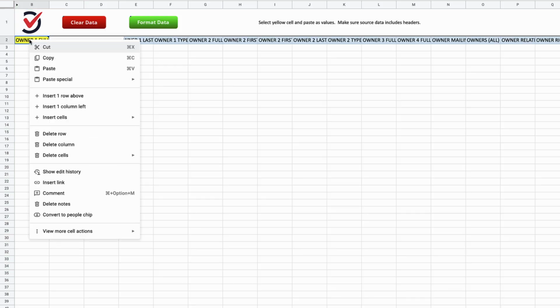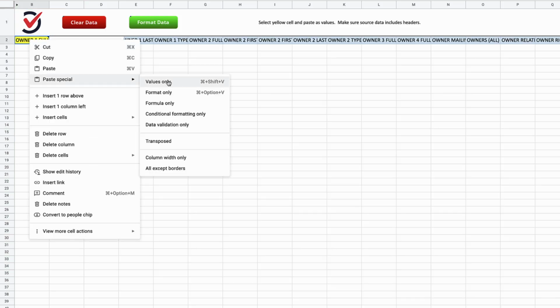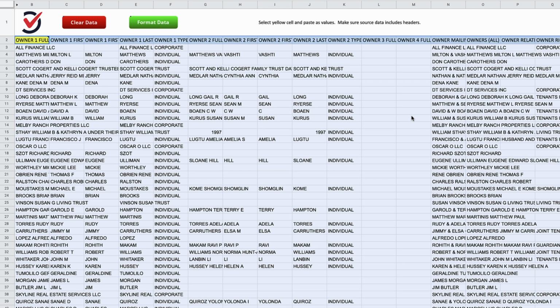Again, right click, paste special, values only. Let's see if this works now. It's not quite as much data, so maybe this will be able to handle it. Oh, look at that. Looked like it was going to have the error, but it went through. So there we go. Took a little bit of shuffling around, but we finally got that in there. And this isn't even all of it.